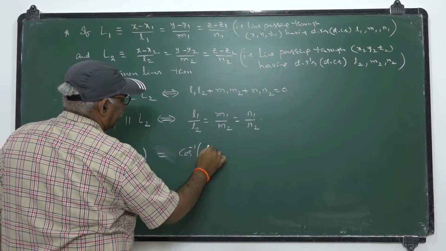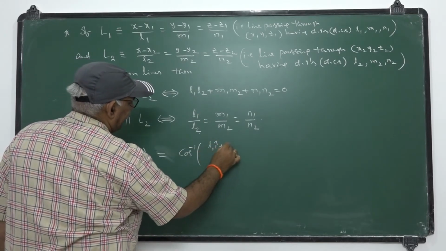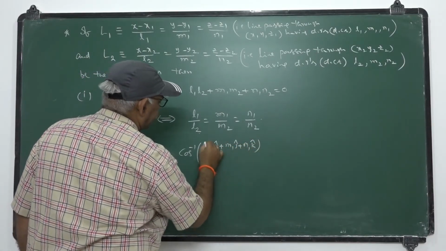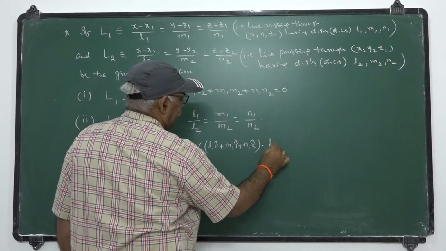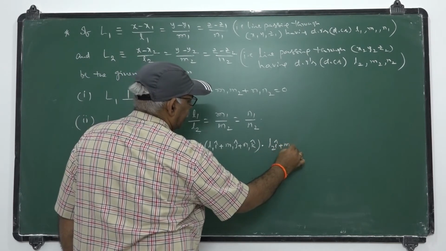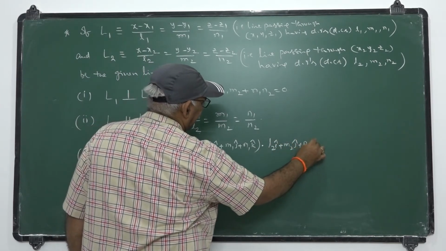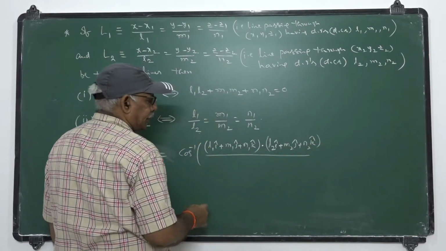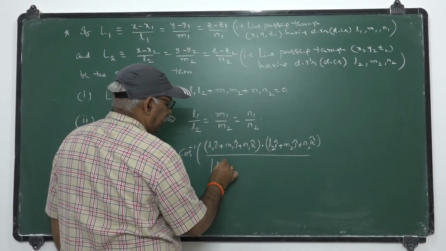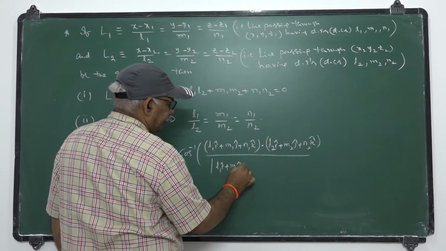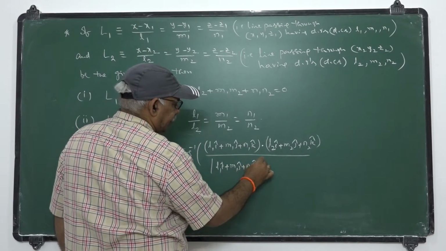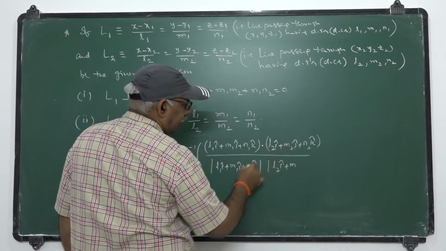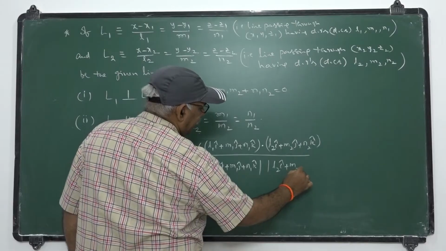So that is cos inverse of l1 i plus m1 j plus n1 k dot l2 i plus m2 j plus n2 k, by their magnitudes. These two are the vectors parallel to the lines, by their magnitudes.